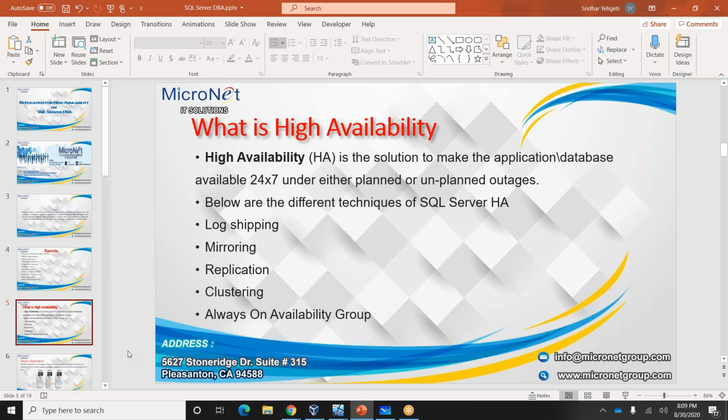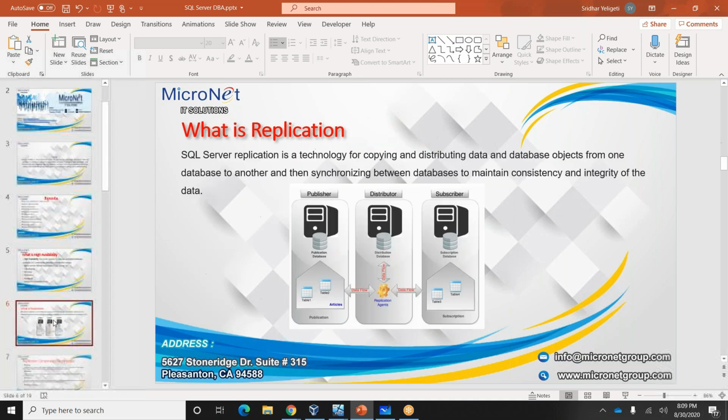Today we are going to learn more about replication and clustering. Clustering means a group of servers, where the storage is shared by a group of servers. I'm not going into much detail about this one, so let me jump into the topic. So this is replication.